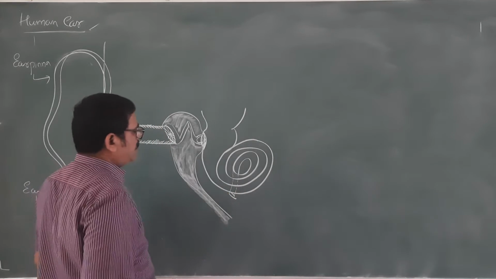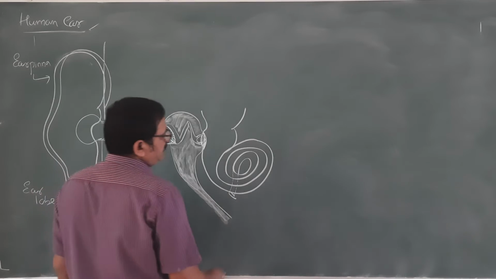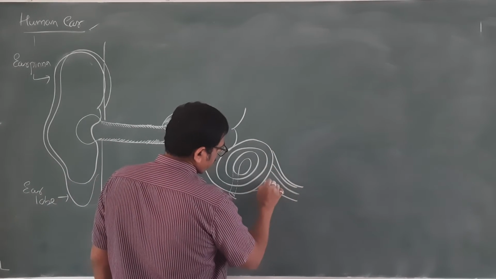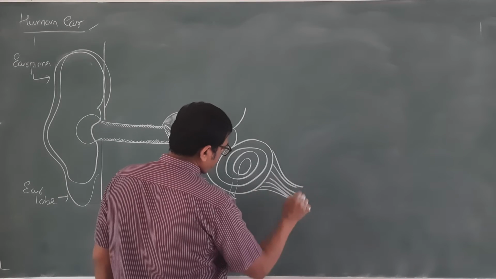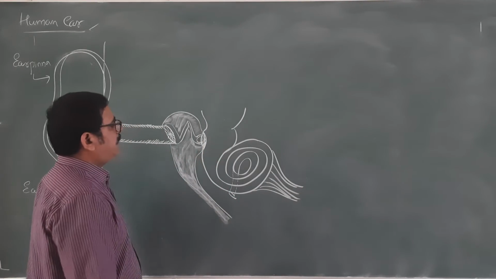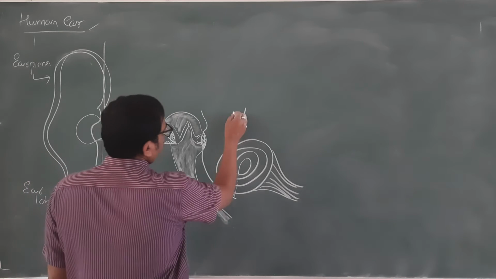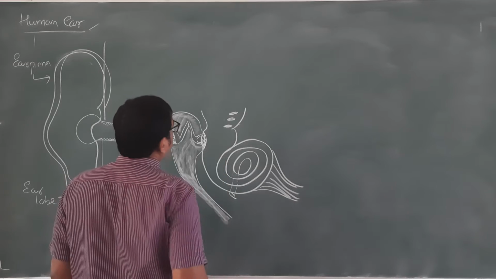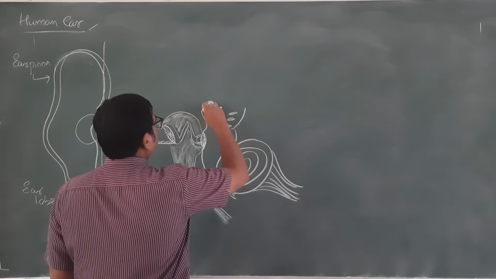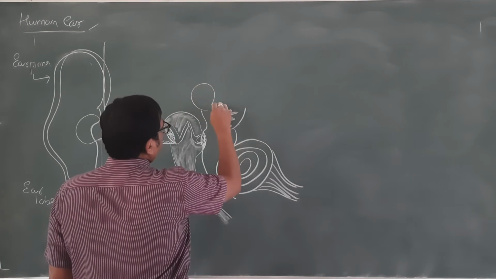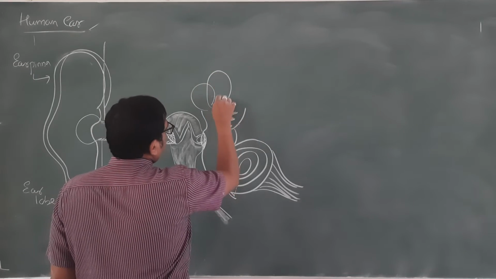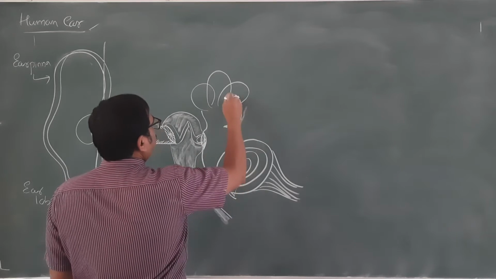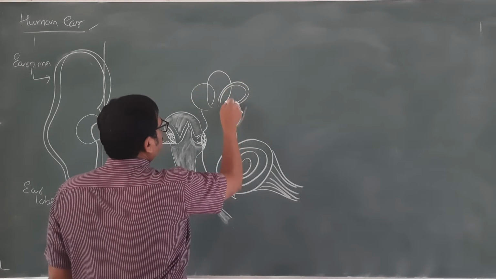This is called the cochlea, and mainly we find the auditory nerves going together. Then we find here the utriculus, macula and sacculus, and these are what we call the semicircular canals.